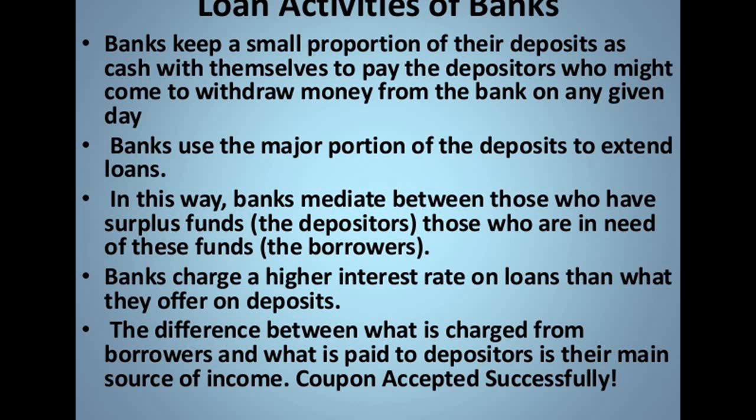So banks charge a higher rate of interest on loans than what they offer on deposits. Basically they charge a very high rate of interest on loans. So if you are taking a loan, they will lend it to you at 12% interest, so the borrower has to pay that interest rate to the bank, whereas the bank pays the depositor a much lower rate. They give it at like 3 to 4%. So if they are taking 12% and giving 4%, what is left over, that is 8%, is the kind of earning they are having.